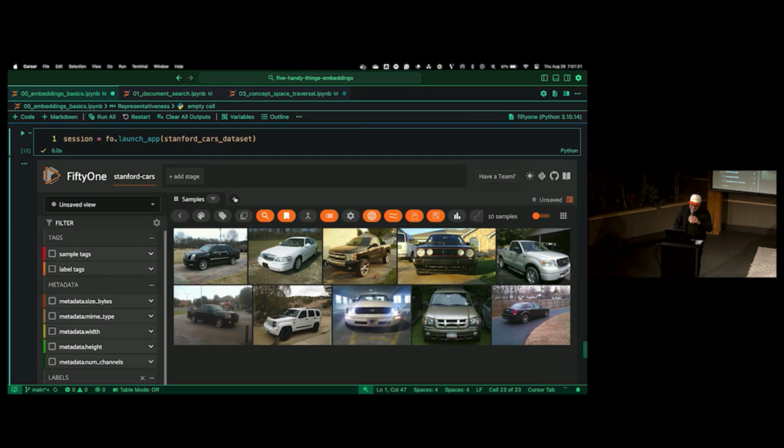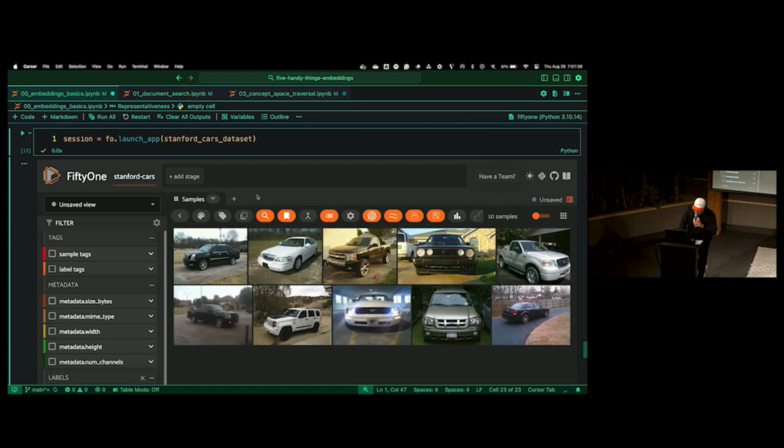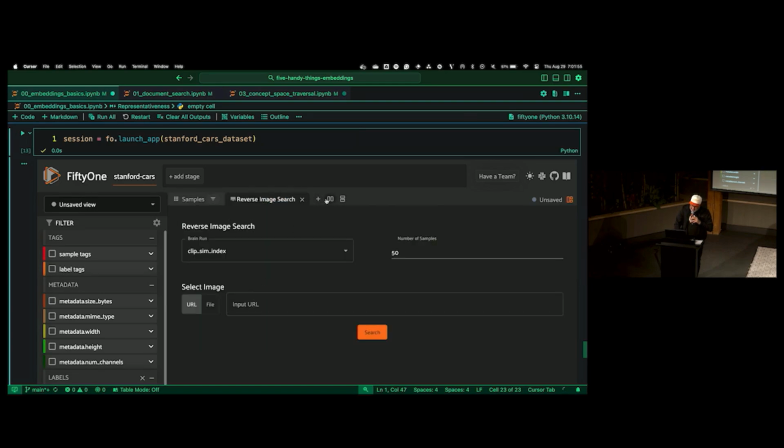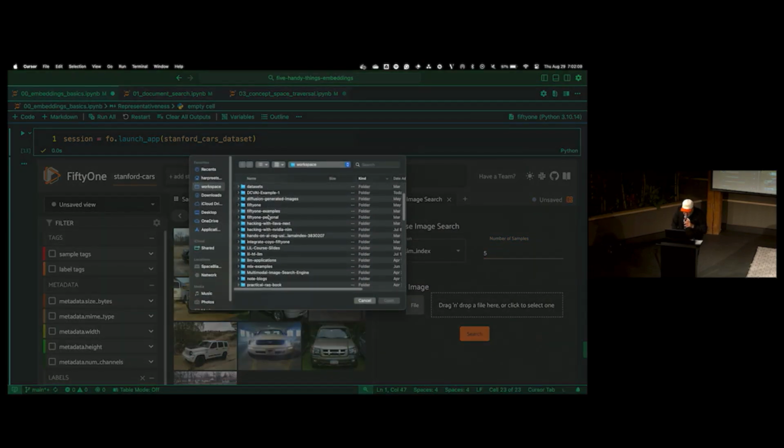Another cool thing we could do with embeddings is a kind of reverse image search. So I have this image data set, this massive image data set, and now we can take images that are not part of it and try to find things in our data set that are similar to this foreign image, if you will. So let's pull this up. We'll do a reverse image search panel here. I'll use MobileNet. Why not? No, let's stick with CLIP. Let's do 5. Let's upload a file.